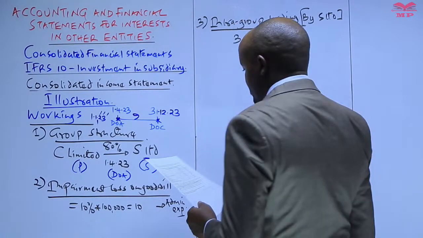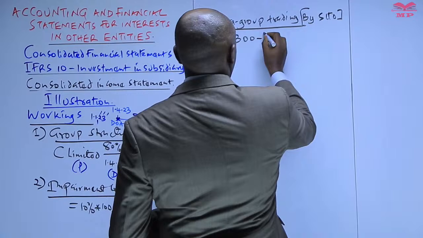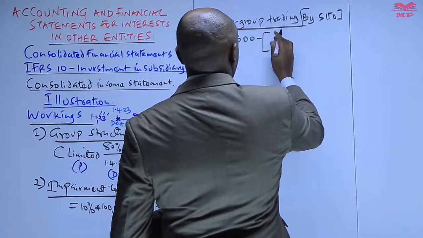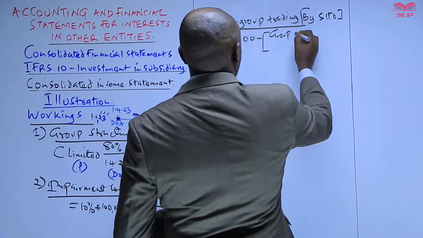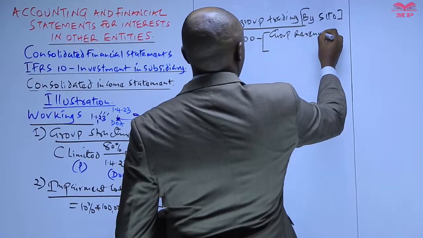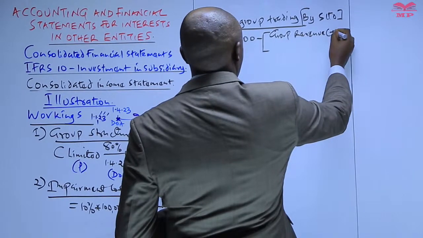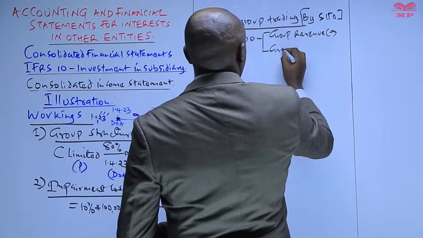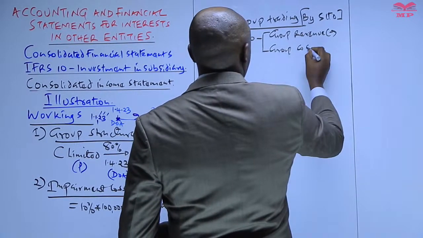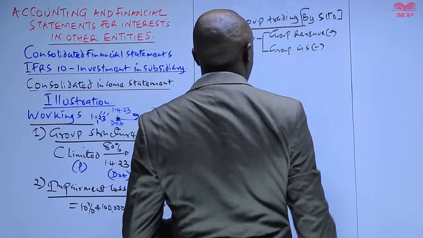So this particular amount of intra-group trading, from what we have discussed in our previous session, we are going to deduct it from the group revenue. Once we add the revenue of the parent and the subsidiary, we less 300, and also we less it from the group cost of sales. That's what you have said.